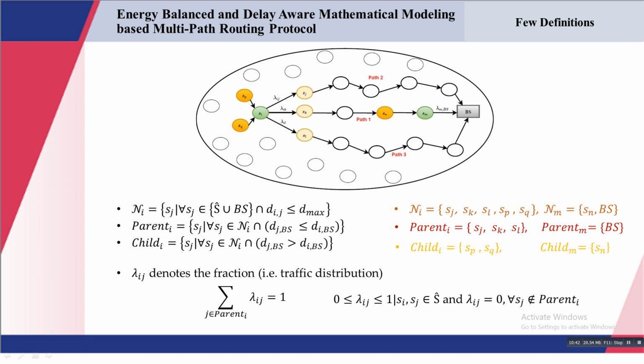We will also see how we determine the value of lambda ij so that we can transmit the data in the network in a balanced manner, and at the end achieve the objective of network lifetime elongation.